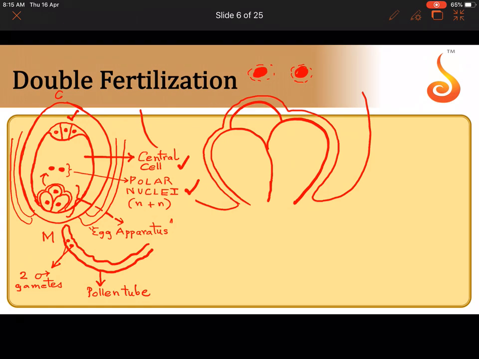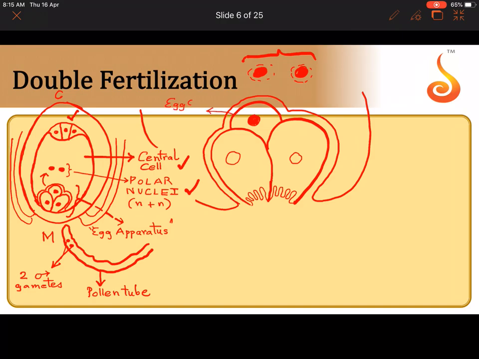Okay, so now inside the synergid, all of you remember, at the mouth of the synergid, there are finger-like projections which are infoldings of the cell wall called the filiform apparatus, and this is the nucleus of the synergid, and this is the nucleus of the egg. We are concerned about the nucleus of the egg, which is this. Let me shade it completely, and these are the polar nuclei, located within the central cell. So this is the egg. Let me label it egg cell, and this is the egg nucleus.